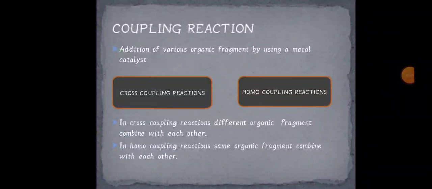In cross coupling reactions, different organic fragments combine with each other, whereas in homo coupling reactions the same organic fragment couples with each other.